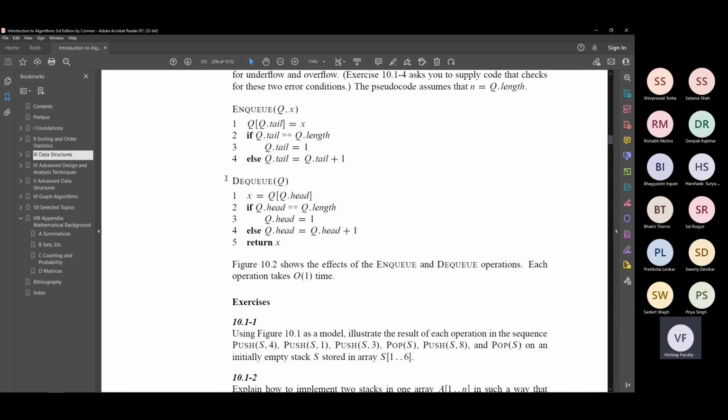Similarly, when you have to deq, when you have to remove, when you have to pop, or when you have to delete an element,